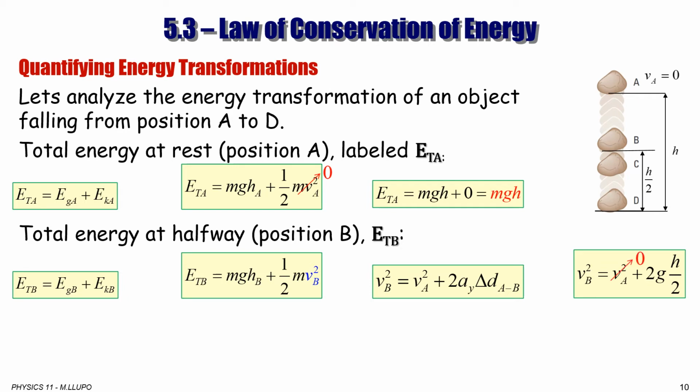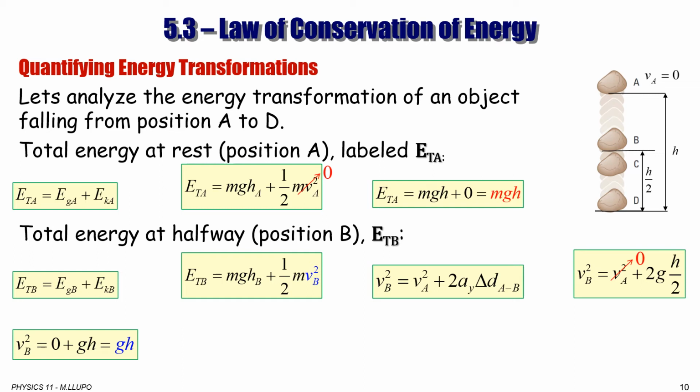Now, we can get rid of VA square because it's 0. Now, what's left is VB square is equal to 0 plus GH because the 2s cancel. And the speed at point B squared is equal to G times H.